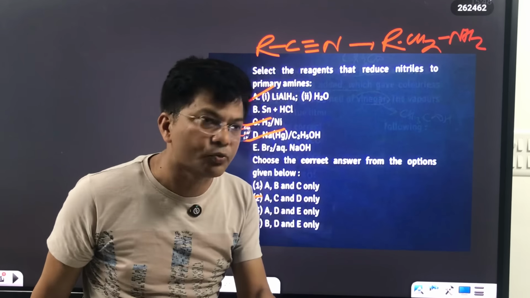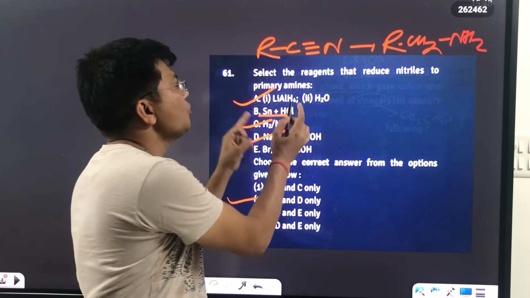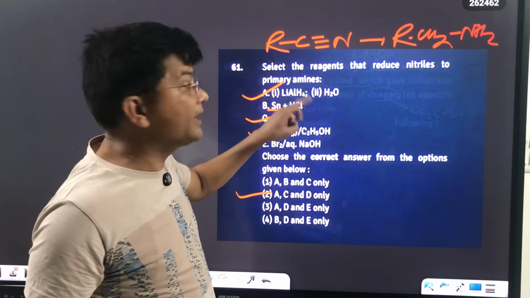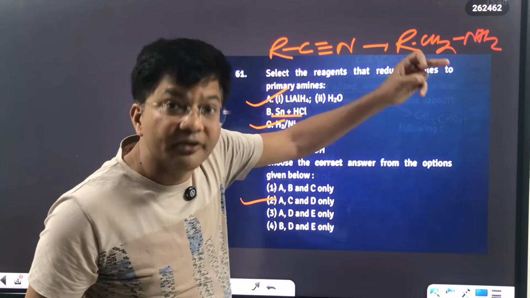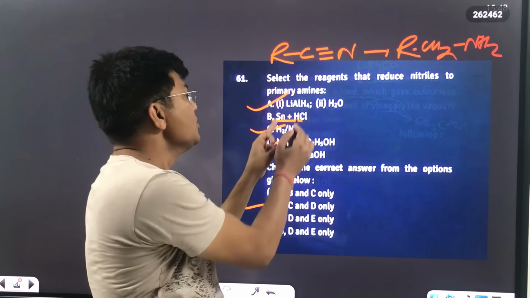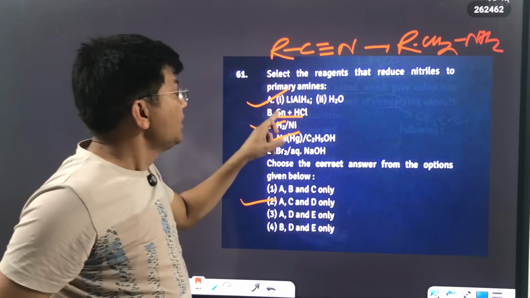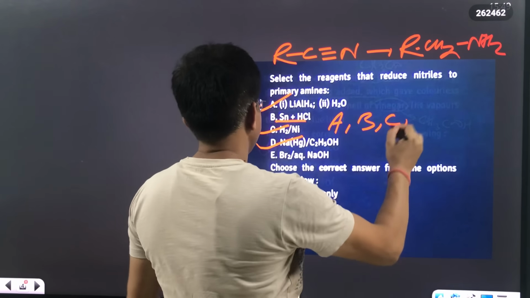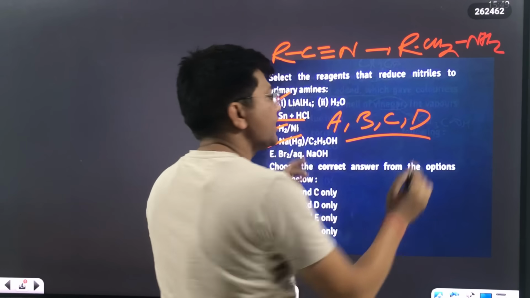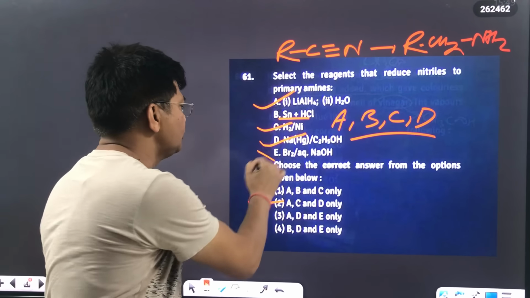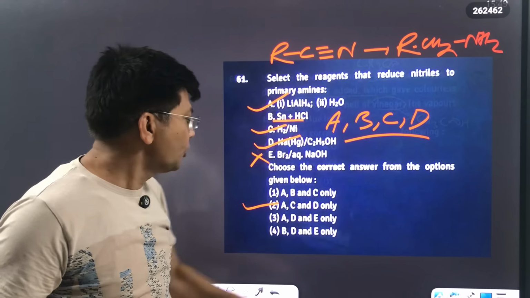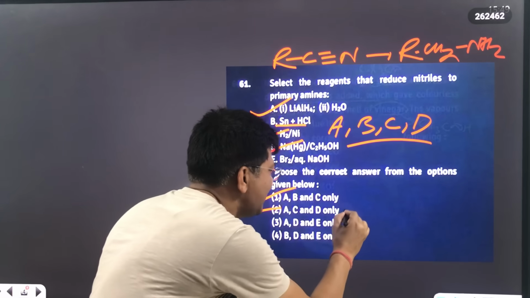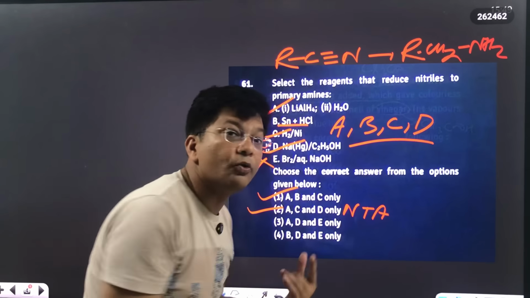But my dear students, tin also is going to do the same thing. If I'm using SnCl2 HCl and hydrolysis, then it will get converted into aldehyde. But right now, this is also the appropriate answer. So I would like to go for A, B, C, D. All 4 are the correct answers. E is not the correct answer, but A, B, C, D is not getting matched. So A, B, C is also the answer, but NTA will go for this only.